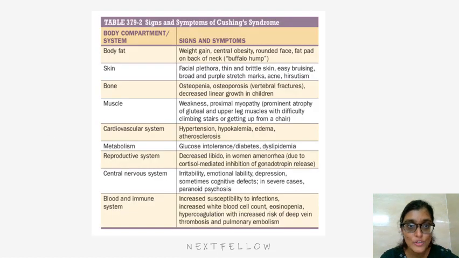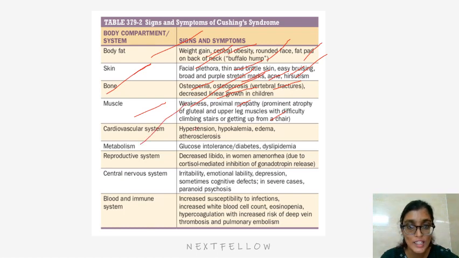Signs and symptoms of Cushing syndrome. Body fat: it causes weight gain, central obesity, rounded face, fat pad on back of neck, that is buffalo hump. Skin: there is facial plethora, thin and brittle skin, easy bruising, broad and purple stretch marks, acne, and hirsutism. Bone: it causes osteopenia, osteoporosis, which causes vertebral fractures, decreased linear growth in children. Muscle: there is weakness, proximal myopathy, prominent atrophy of gluteal and upper leg muscles with difficulty in climbing stairs and getting up from a chair.